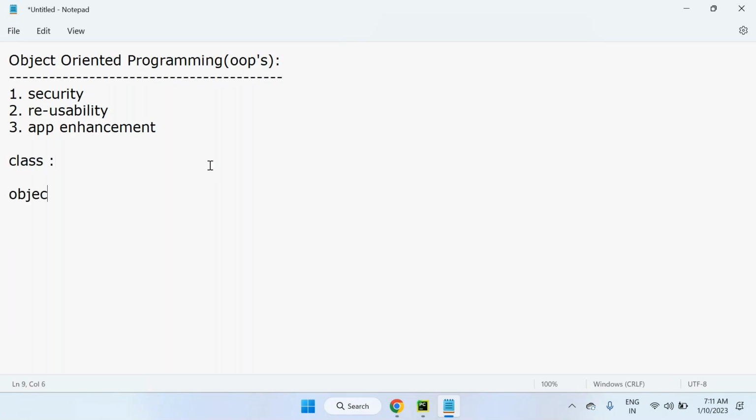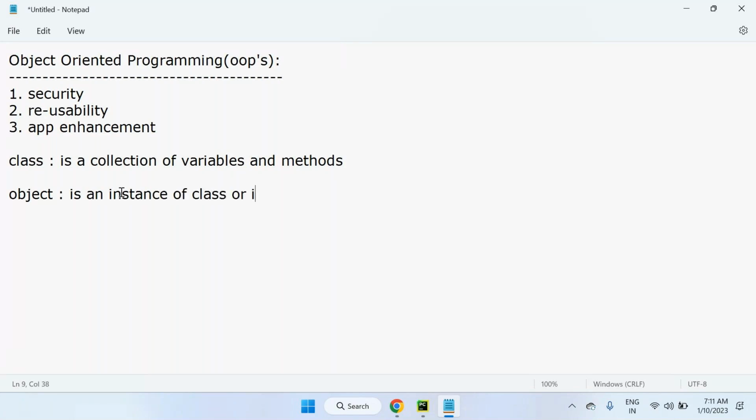One is class as well as object. So what is class? According to the technical definition, class is a collection of variables and methods. And what is an object? Object is an instance of a class, or object is used to represent a class.